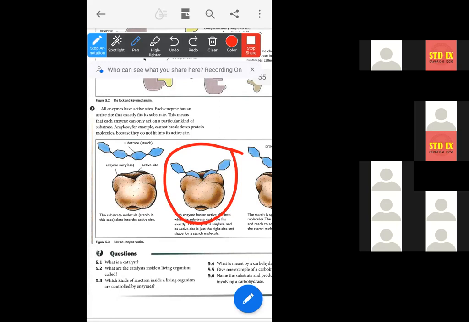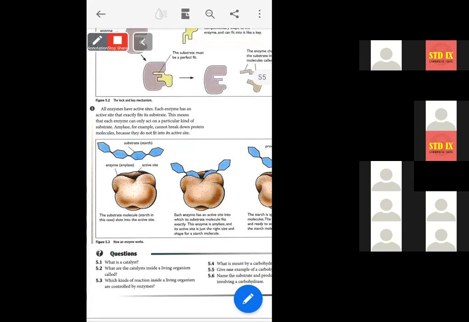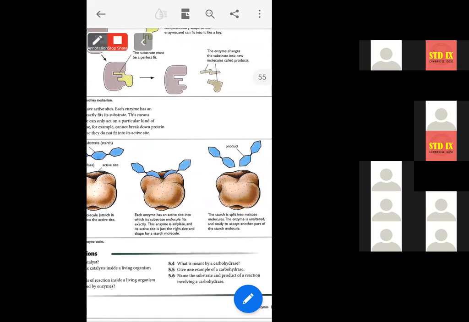When the substrate and the enzyme are connected to each other, that is called the enzyme substrate compound. The substrate binds to the enzyme by the active site.